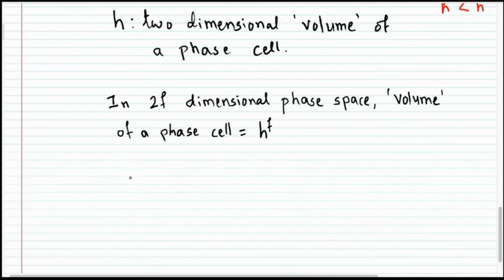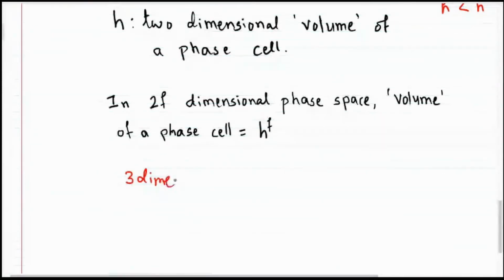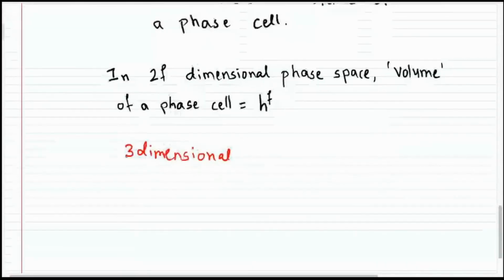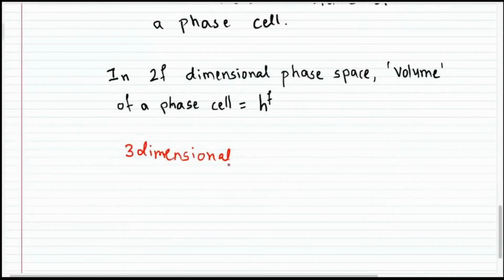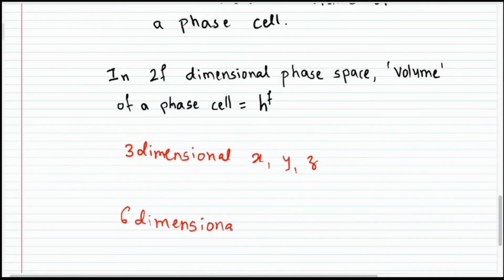That is, let us consider three-dimensional space. So if you have three-dimensional space, when you say three-dimensional, what does that mean? That means you have three position coordinates, x, y, and z. Now, because we want to represent a particle not only with its position coordinates, but also with its momentum coordinates, instead of three-dimensional, we'll say that now we are taking six-dimensional space. But why are we taking six-dimensional?